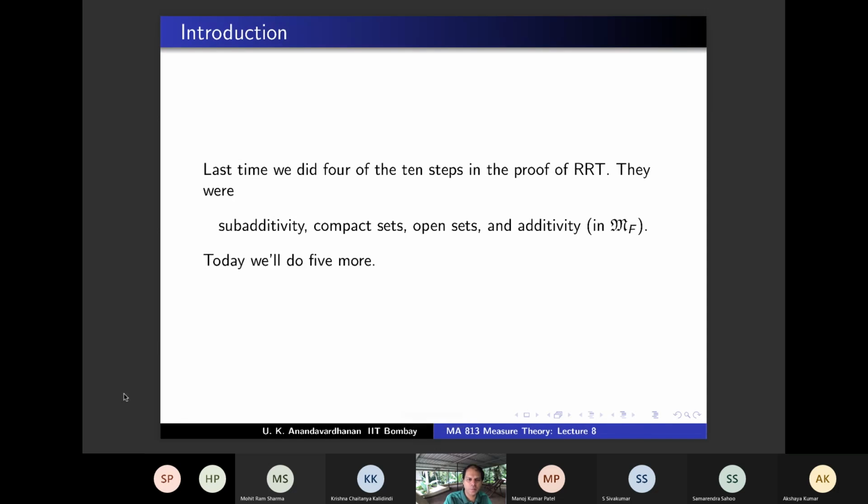And today we will do 5 more. And then how many will remain? One more will remain. And what is the last step? The last step is the most important step, which is that lambda f is the integral over X of f d mu, where f belongs to C_c(X). Okay. So we will do all the remaining steps, 5 more.